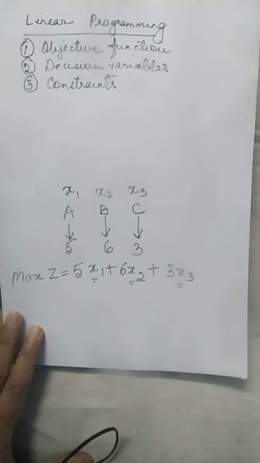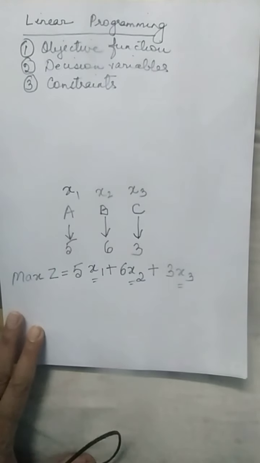Now, we have to decide how much of A, how much of B and how much of C we are going to manufacture. And we have found out that every unit of A sold gives us a profit of rupees 5, B sold gives us a profit of rupees 6 and C sold gives us a profit of rupees 3.